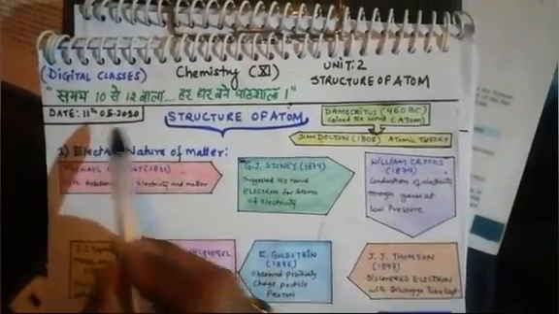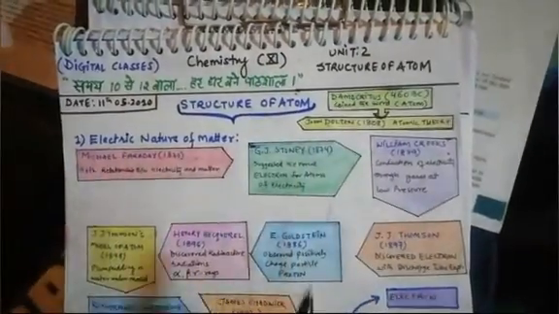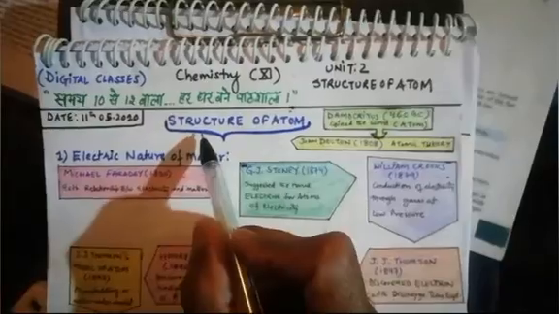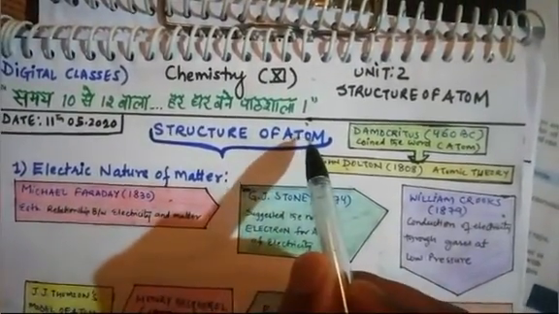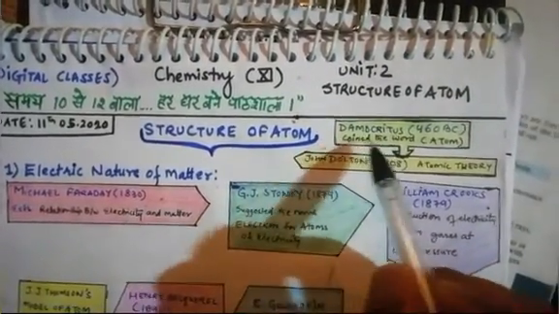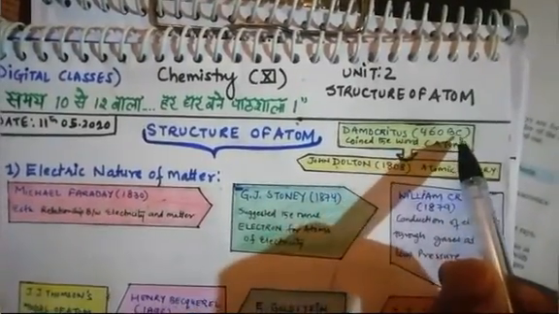Today on 11th May, I'm going to tell you about this brief map minding of this chapter, whatever we have done last week. So the name of this chapter is structure of atom. So we are discussing about the atom here. So the basic history of atom starts from Democritus. Democritus' contribution is he coined the word atom for the first time in 460 BC.